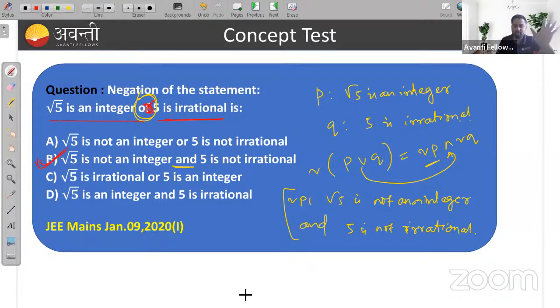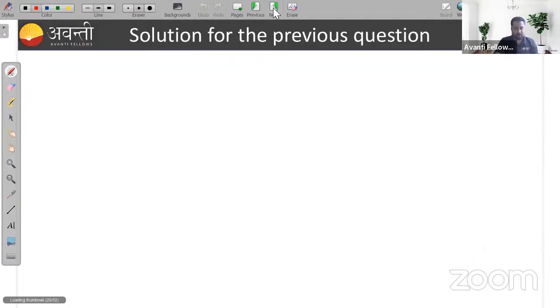How easy the questions being asked are. You can see this question was asked in 2020. You need to find the negation of the statement. That means where you have or, you just put and. Negation of P is root 5 is not an integer. Q, 5 is irrational; negation is 5 is not irrational. It's very simple now. So let's move to another question.